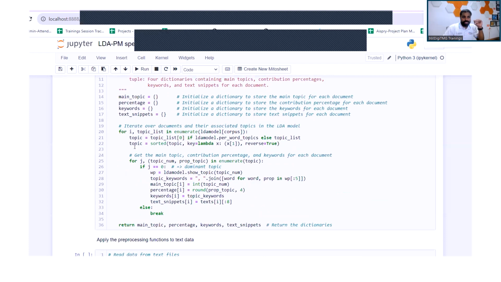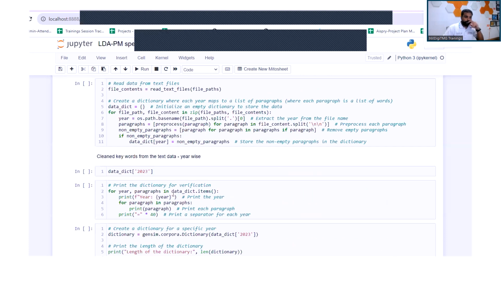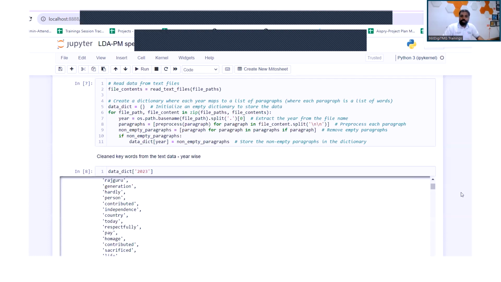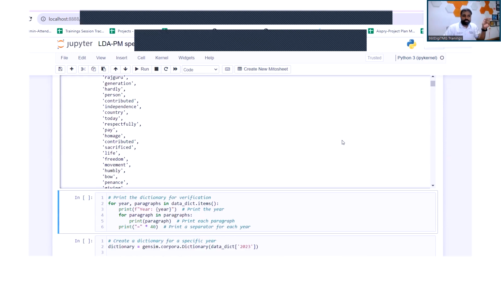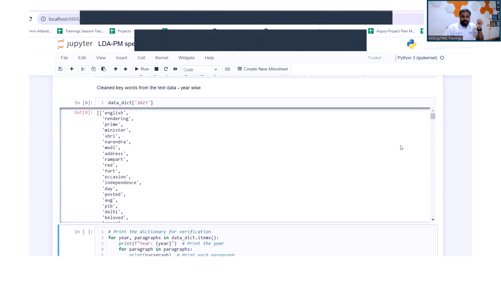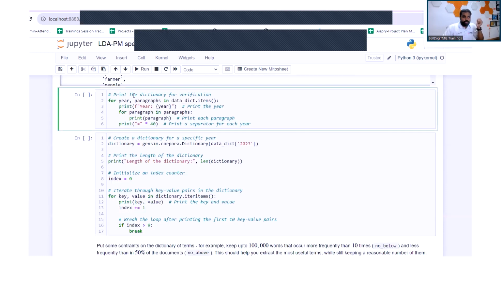Then we are calling this dictionary custom function, which allows us to bring in the pre-processing task on the data. Now we are doing this year-wise as well. I'm choosing 2023 just to show you how the tokens are created. So these are all the keywords, all the tokens that we have. Year on year, we can try and do this.